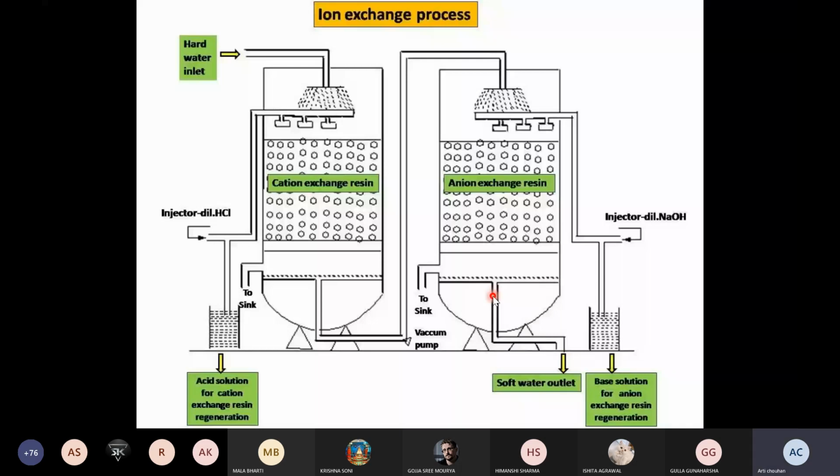Of course, now after passing hard water through the resin for a particular period, what will happen? Both the resins will clog, with all the cations in the cation resin and all the anions in the anion resin.